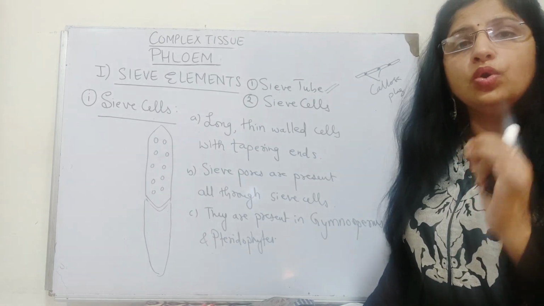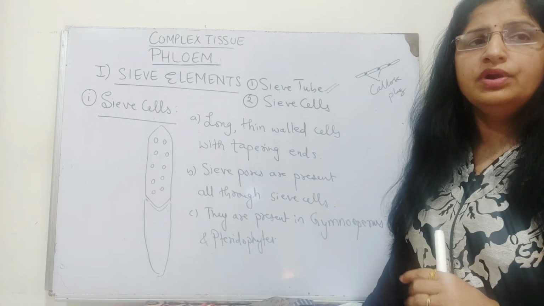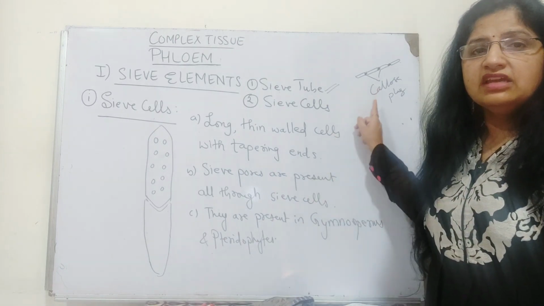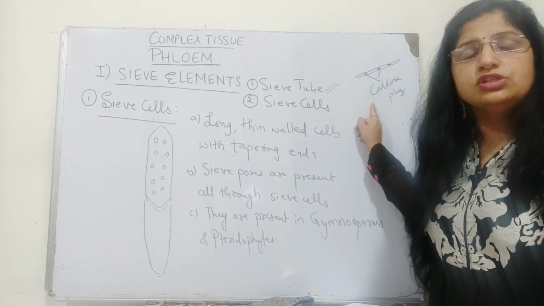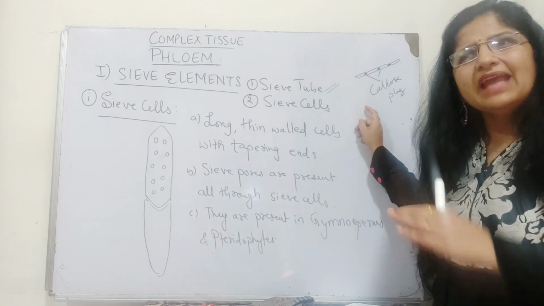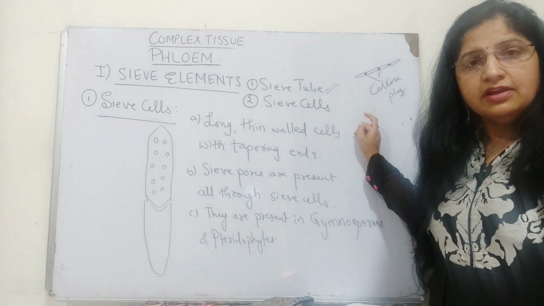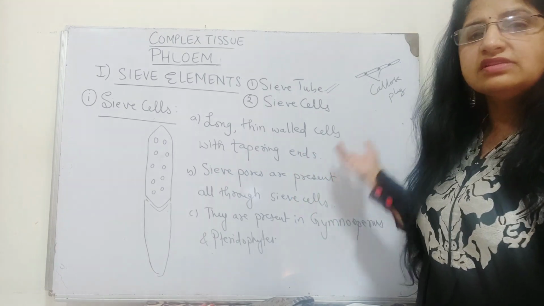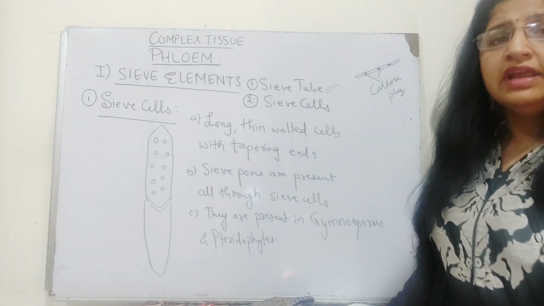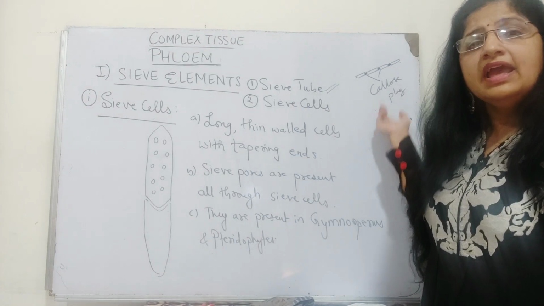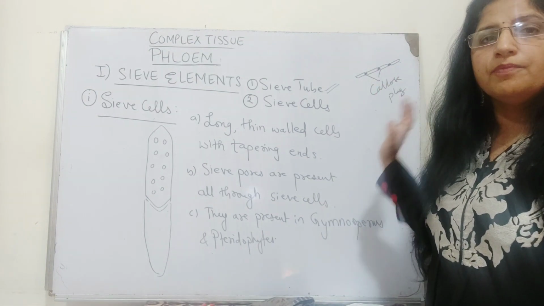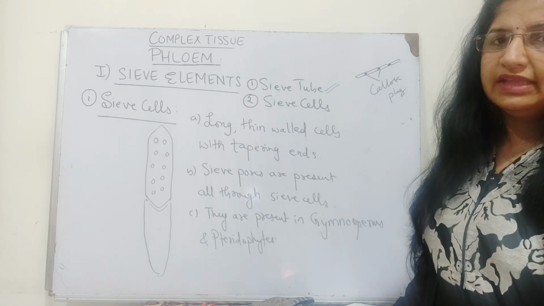But as soon as the spring season comes back, the callose gets dissolved. Callose is a type of carbohydrate. The callose plug dissolves, and again the conduction of food starts from one part of the body to another.